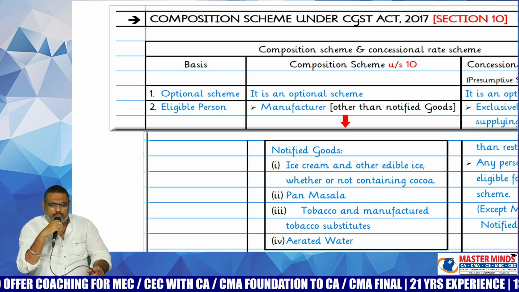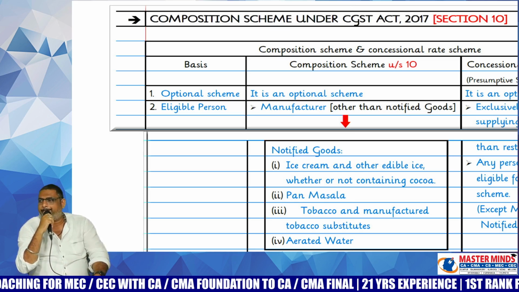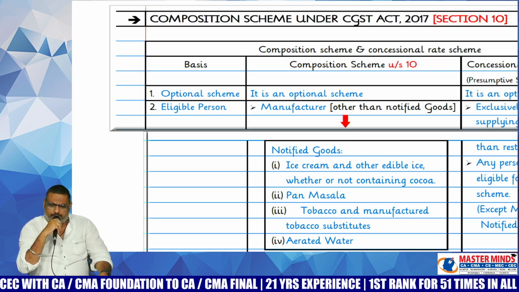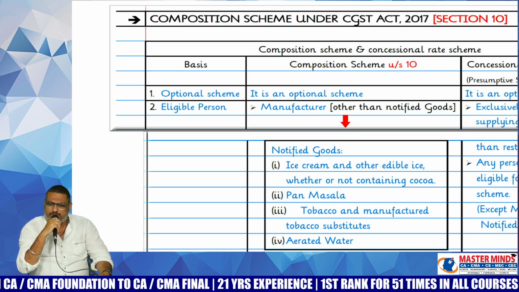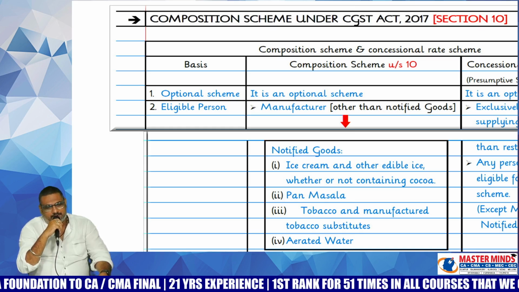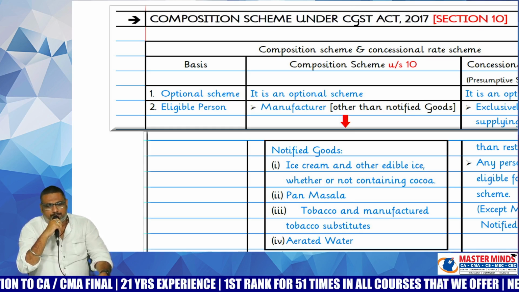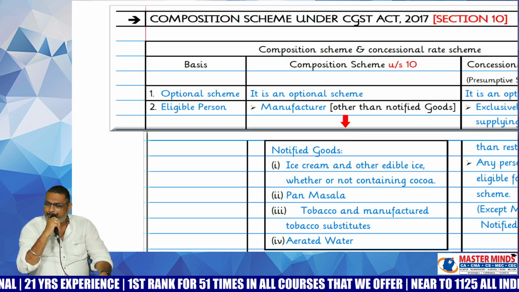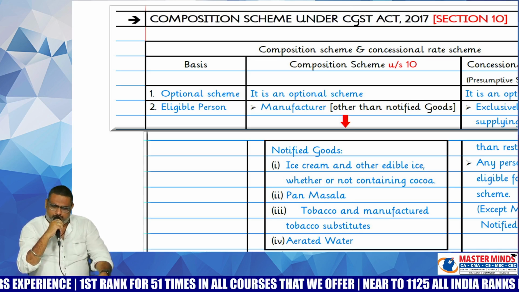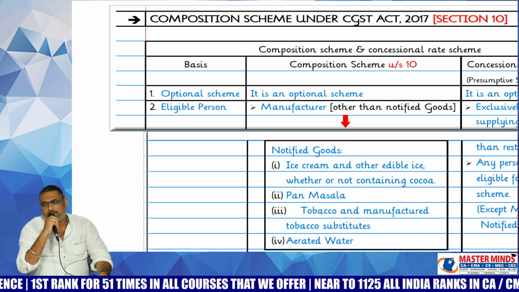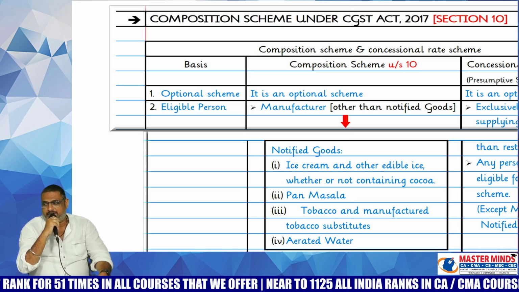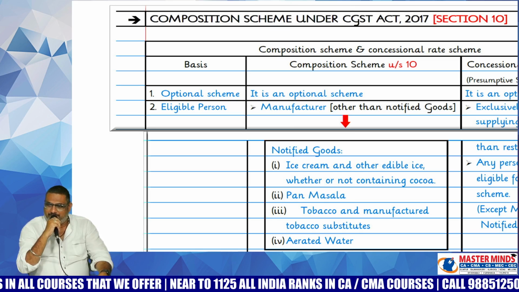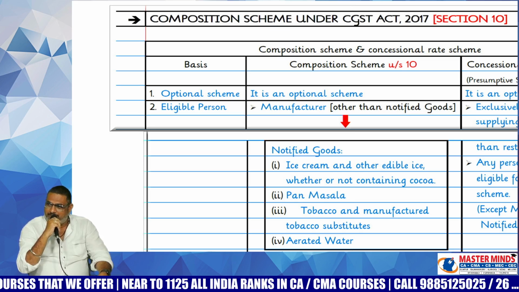Whether it is an optional scheme or mandatory. Normal scheme under section 10 1, is it mandatory or optional? Definitely it is optional. Why is it optional? That much lower rate of tax is there, then why is it optional? Because if you want to go for the composition scheme, you cannot claim the ITC. One benefit was given to you, at the same time, one benefit will be gone. The benefit you will lose is ITC, and the benefit you will get is the lower rate of tax. That is the thing we need to remember.